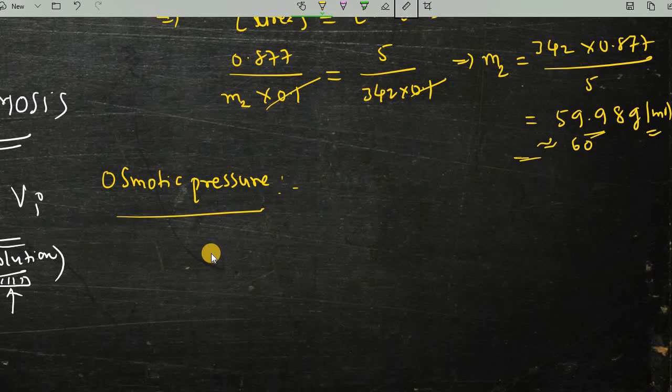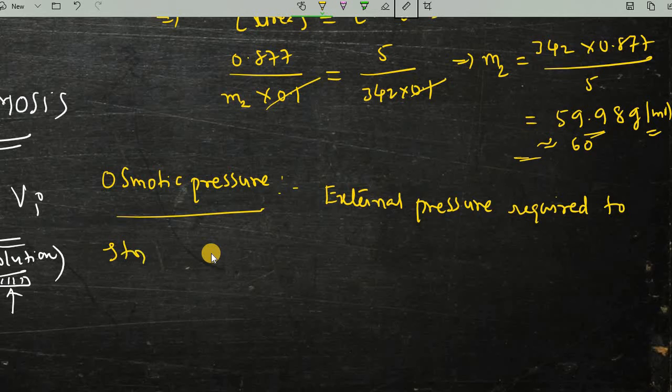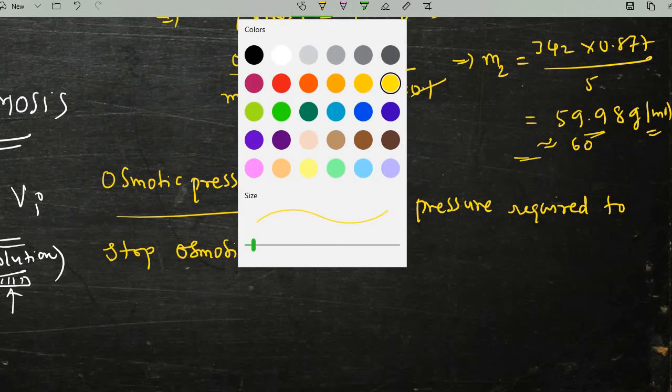It is nothing but the external pressure required to stop osmosis, that is called osmotic pressure.